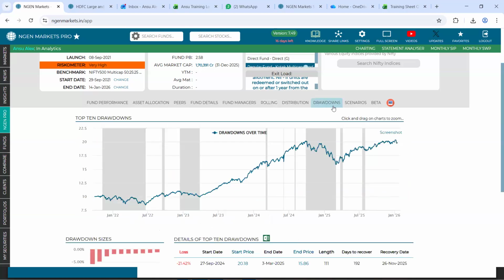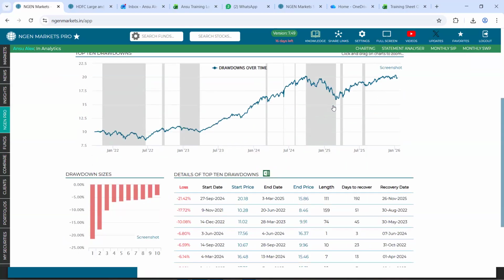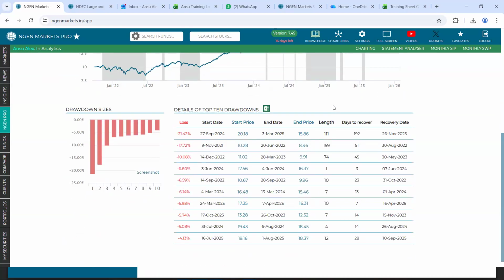Following that, we move further towards the drawdown step. Now, drawdown tells you how quickly a fund has recovered from any loss that has happened in the past. In this bar chart that you see, we show the magnitude of loss that has been experienced, and the detail for the same is available right next to you. We show the top 10 drawdown and recovery analysis on a single fund level.